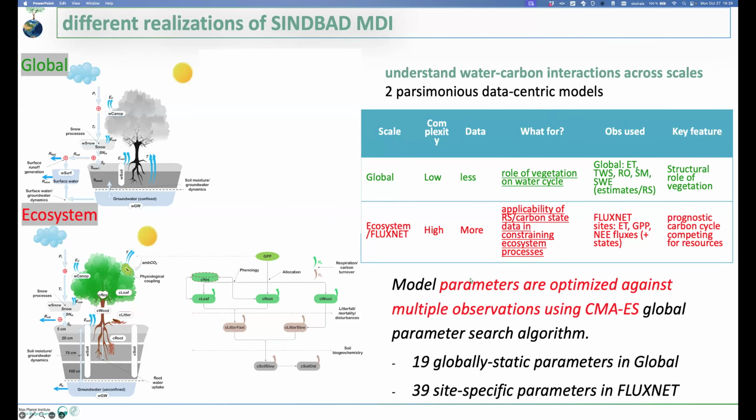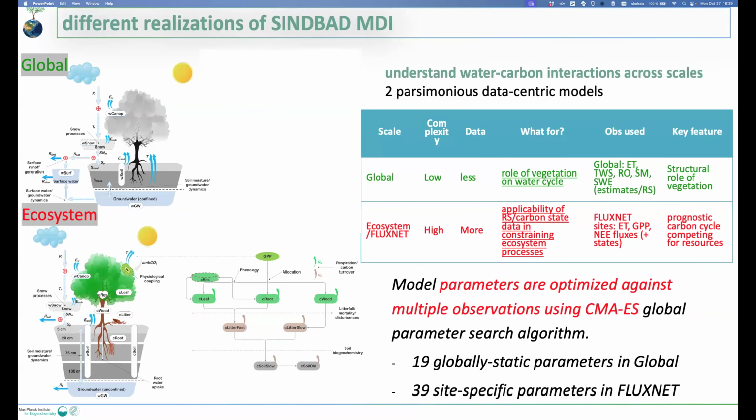And in both these experiments, the key to SINDBAD is that we tune the model parameters to different sets of observations, not only one, but multiple observations in one loop. And we use a global parameter search algorithm. In the simple model, we have fewer parameters. In the complex model, we have more parameters. But even in the global model, we use globally static parameters rather than varying per pixel. In site level studies, we use parameters per site.